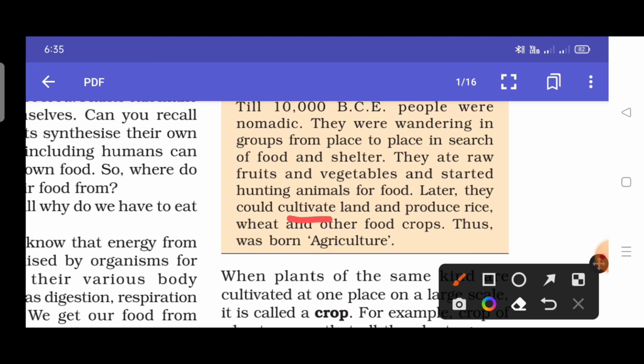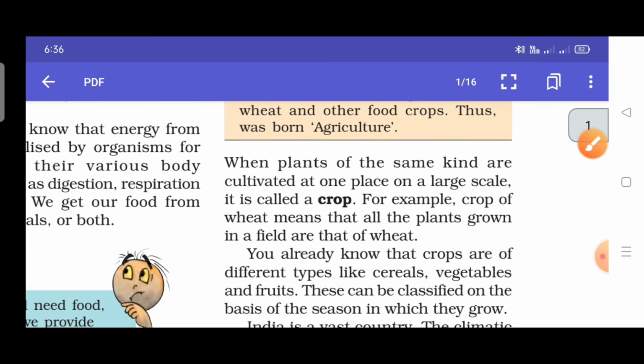Later, they could cultivate land and produce rice, wheat, and other food crops. After that era, they started to cultivate the land, and they started to produce rice, wheat, and other food crops, and thus agriculture started and came into account.